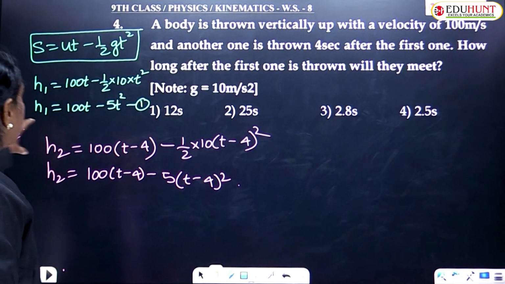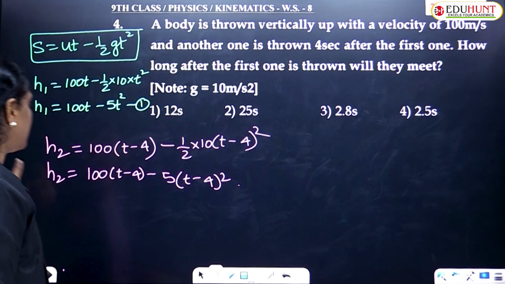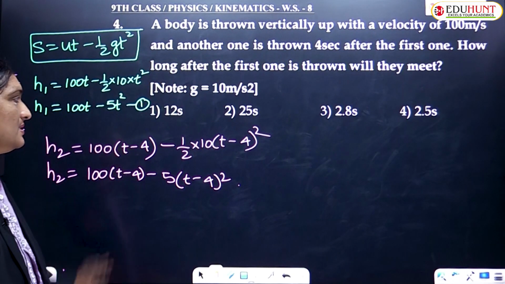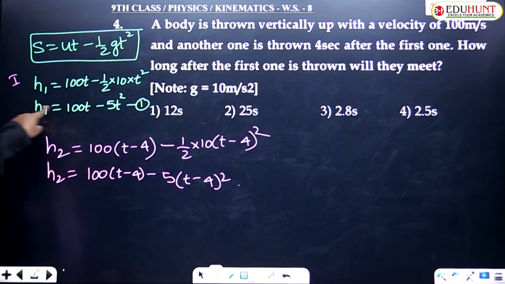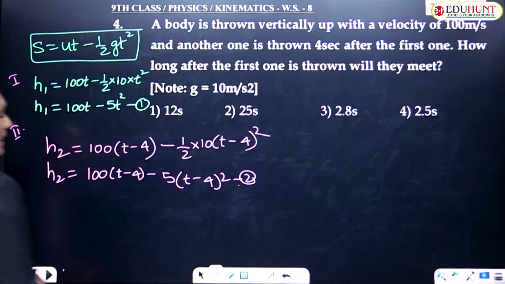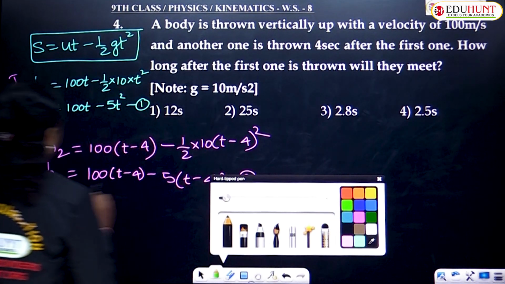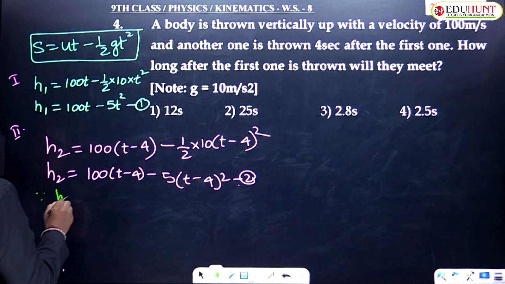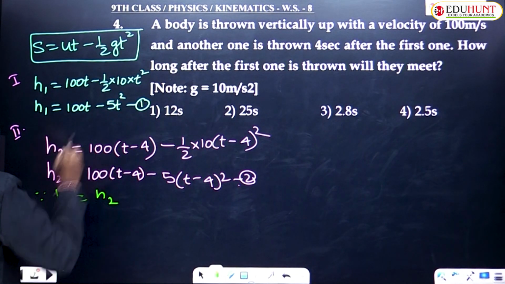That means the distance traveled by the first body must equal the distance traveled by the second body. So h1 must equal h2 because they are meeting at the same height.